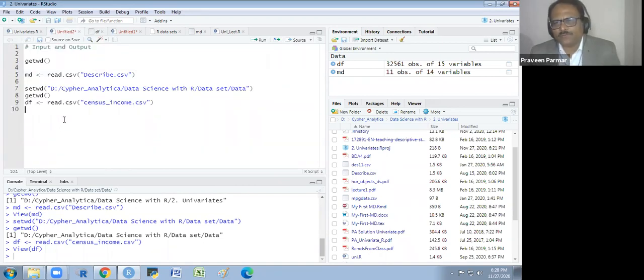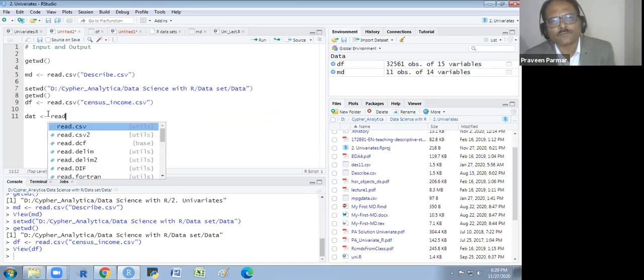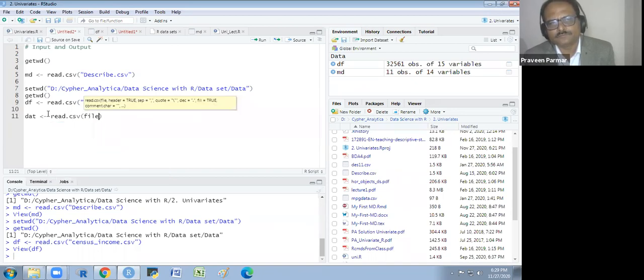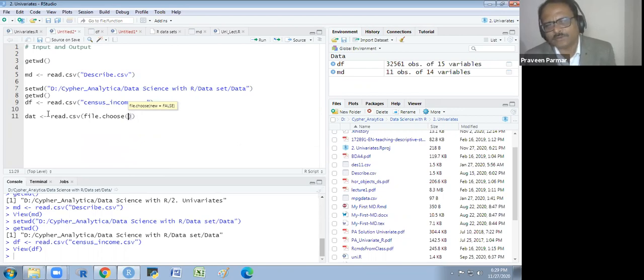So that is how we could read the CSV file. We have another way. If you don't want to change the working directory and you want to read the file from some other location, then what you will do is use the file.choose function in the read.csv and keep it blank.